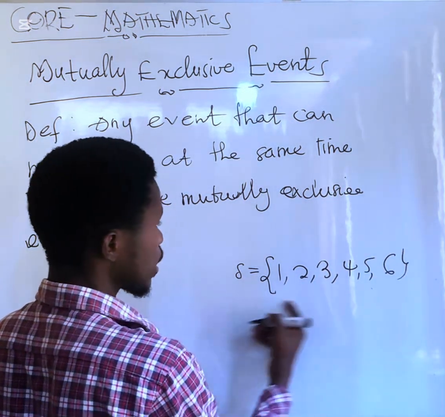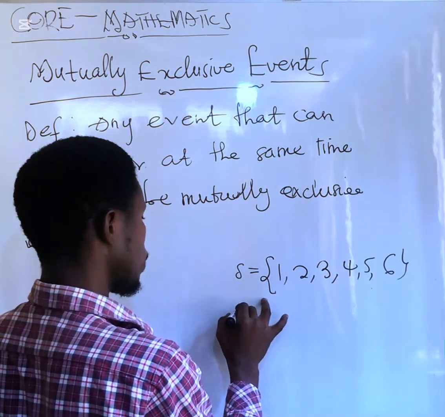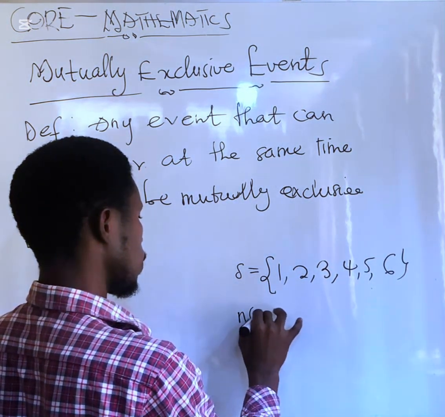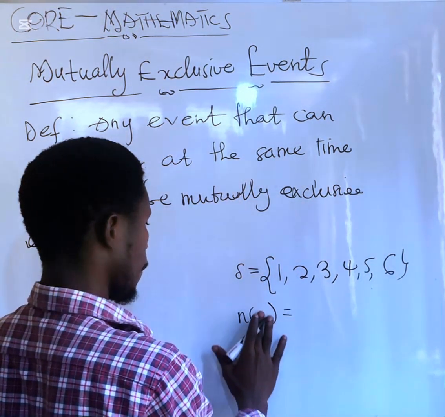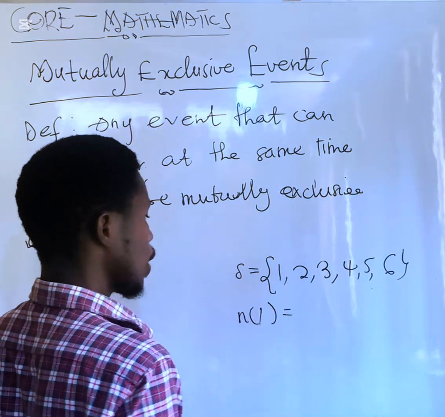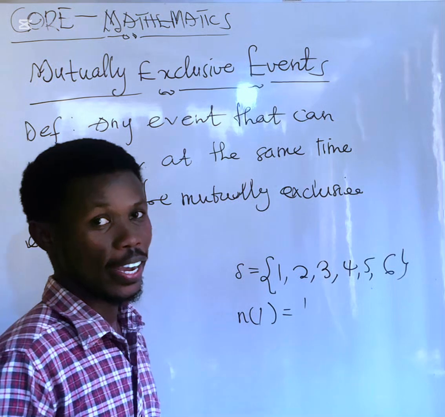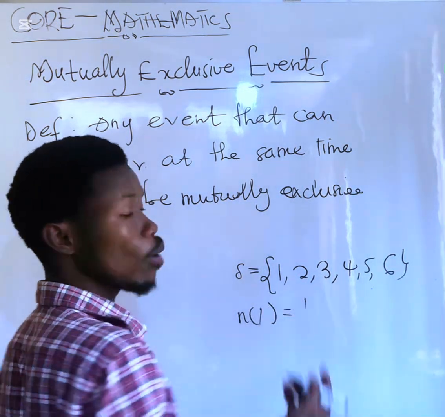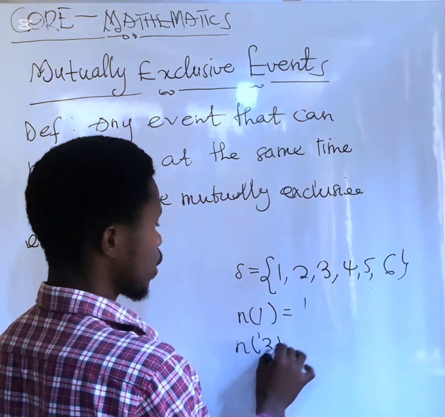So, looking at this, event of obtaining 1 is 1. There's no way that I can obtain 1 and 2 at the same time. You see that? Event of obtaining, let's say, 3 is also 1.